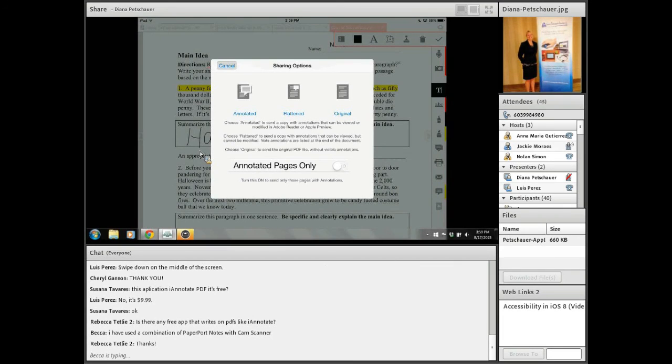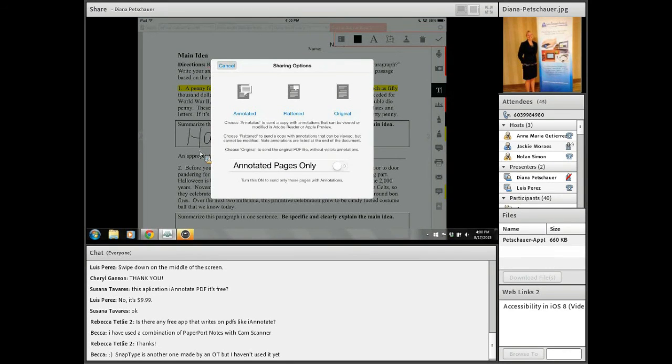If you email the flattened, that means that it's going to go along with the annotations, and it can't be changed on the other end, and comments can't be made, so it's the final copy. When this worksheet is emailed to someone, it's emailed as a typical PDF. So if you're opening it on a laptop or any other device, you don't have to have iAnnotate to read it. It does send as a typical PDF.